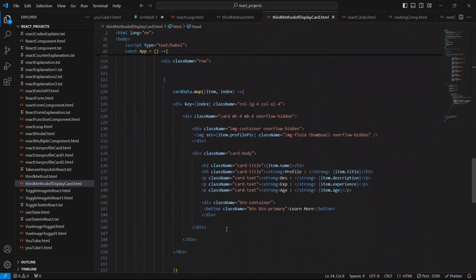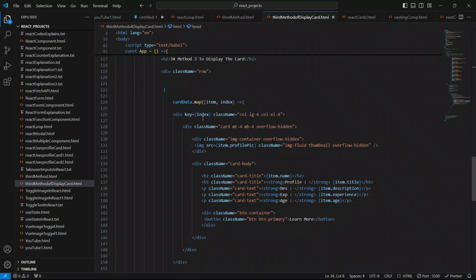So come up here and inside this, on this div I'm going to concatenate the class. To concatenate the class we have to do it like this.